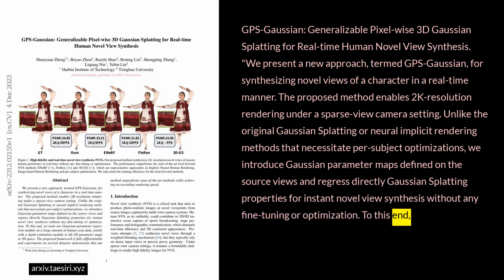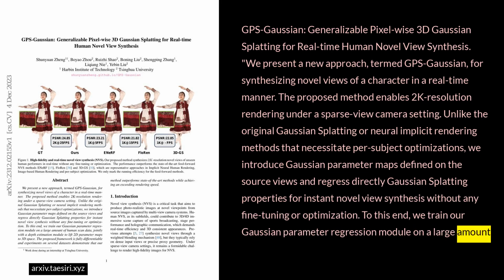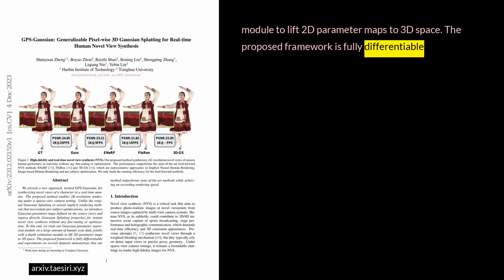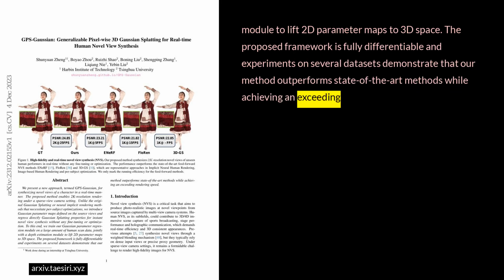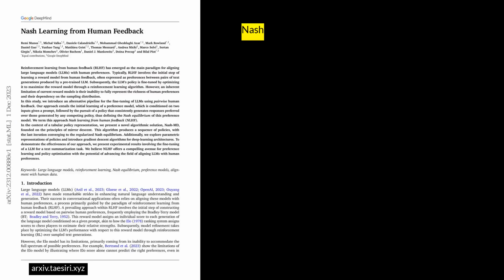To this end, we train our Gaussian parameter regression module on a large amount of human scan data, jointly with a depth estimation module to lift 2D parameter maps to 3D space. The proposed framework is fully differentiable, and experiments on several datasets demonstrate that our method outperforms state-of-the-art methods while achieving an exceeding rendering speed. NASH, learning from human feedback.